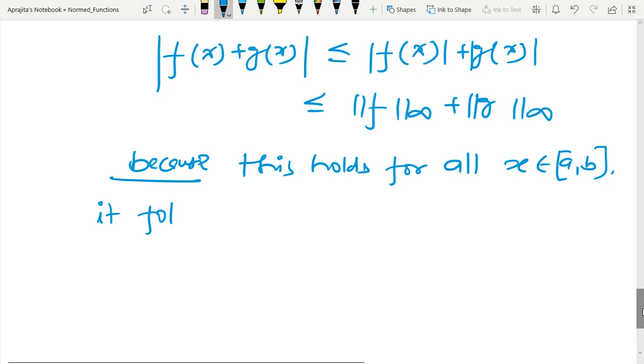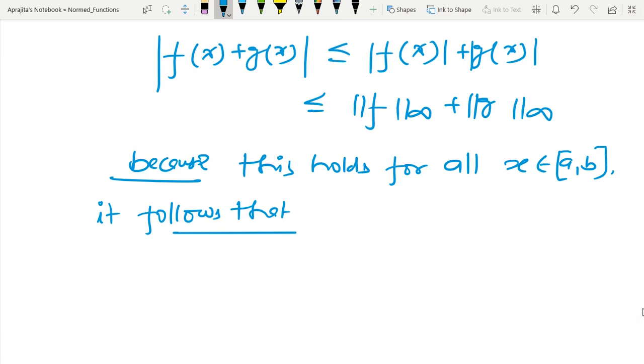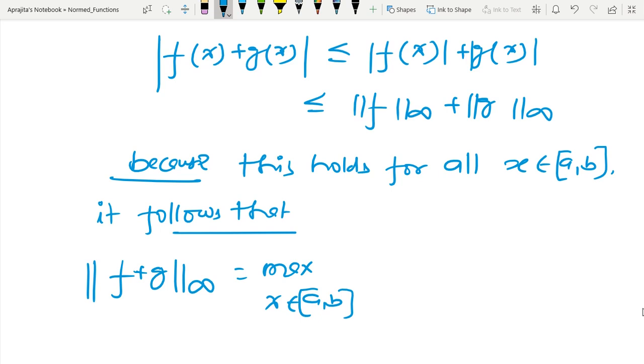It follows that the infinity norm of f plus g is the max over x belonging to [A, B] of the absolute value of f(x) plus g(x), and in this way I am able to prove this.